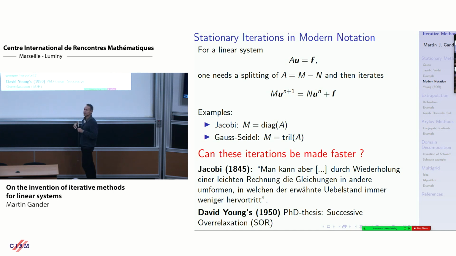The German word Wiederholung means that you redo it. You repeat it. So he does first a few rotations, then he looks, is the diagonal heavy enough? If Jacobi is too slow, he does another set of rotations, and so it becomes more and more diagonally dominant, and then his method gives 1 digit per iteration. So this is really an invention of preconditioning. It's fantastic, very, very early. But then it's David Young's thesis, and this is a very simple idea, and it's very, very powerful.